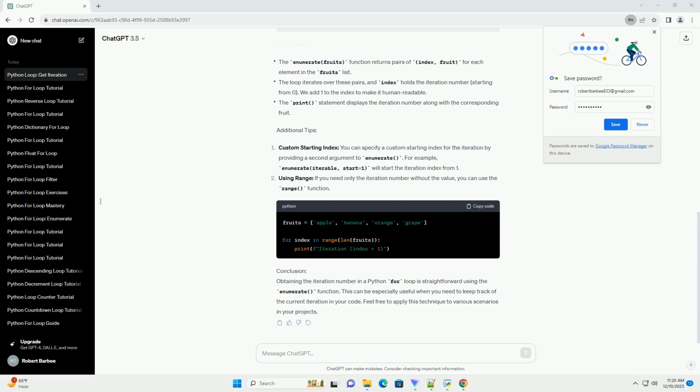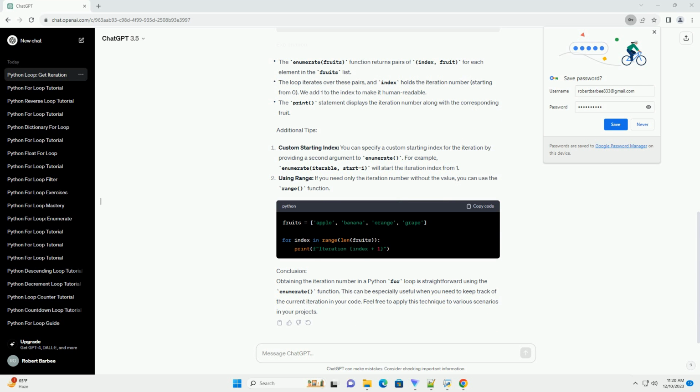You can specify a custom starting index for the iteration by providing a second argument to enumerate. For example, enumerate(iterable, start=1) will start the iteration index from 1. Using range: if you need only the iteration number without the value, you can use the range function.